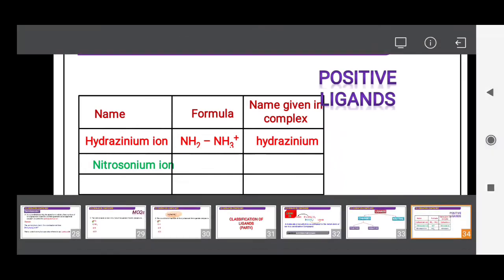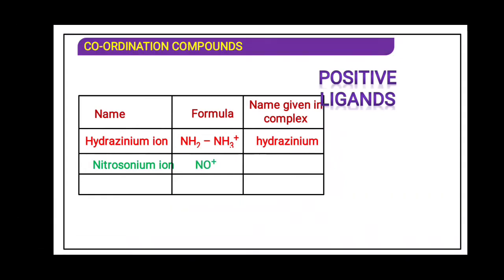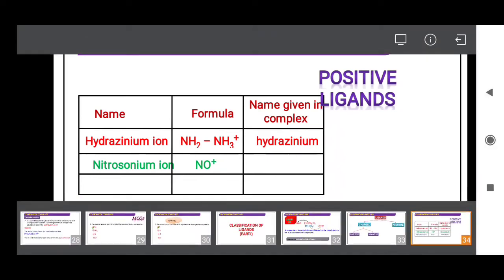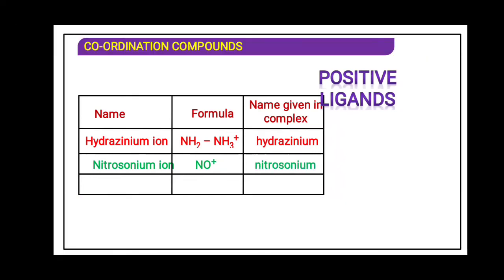Nitrosonium, NO+. Nitrosonium, the name of this positive ligand has been given. This name we will use in the IUPAC nomenclature of the complex. Nitronium, that is NO2+. Nitronium.